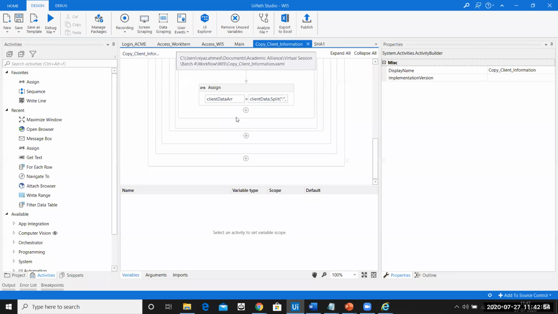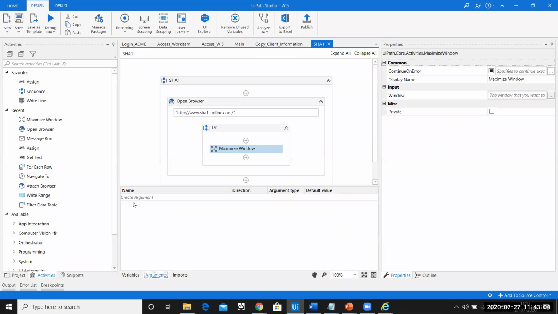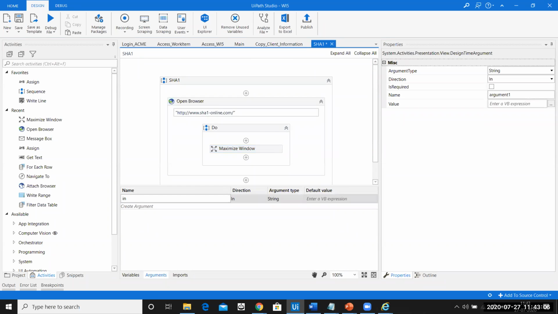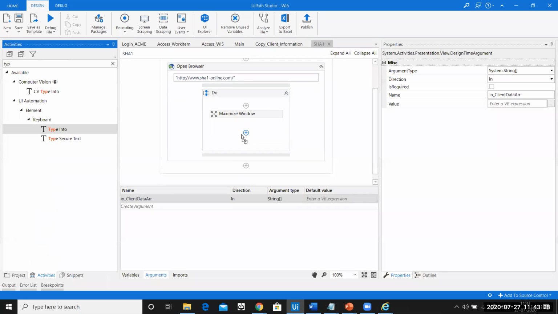What is the array that I have created? The array is client data ARR. So I'll create an argument here. I'll say in underscore client data ARR, which is of the type string of array, or array of string. Now I'll have to use a type into activity.